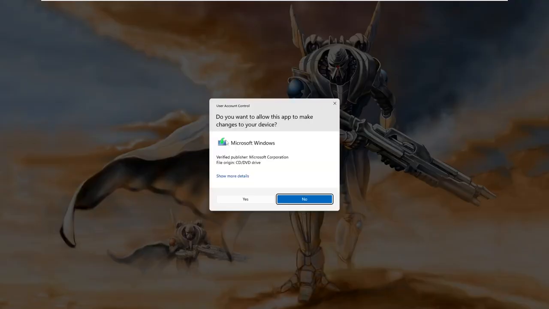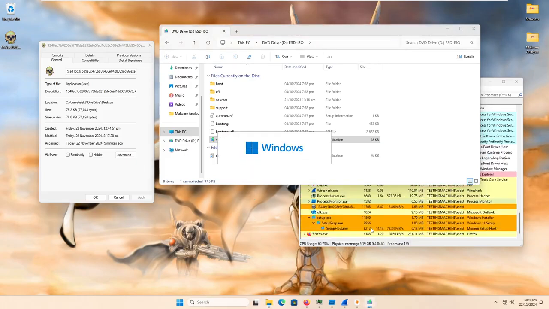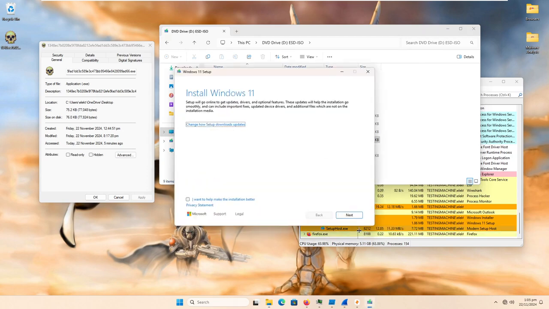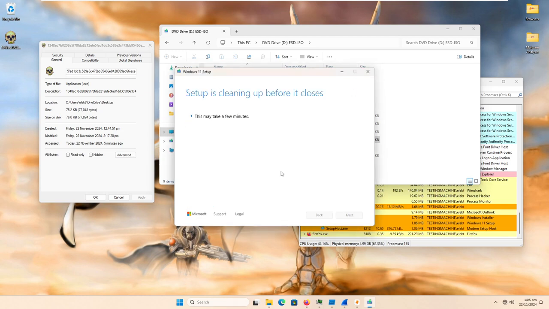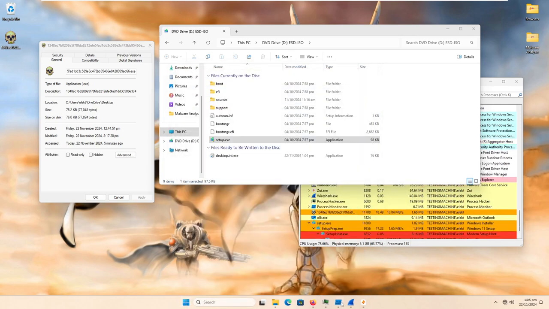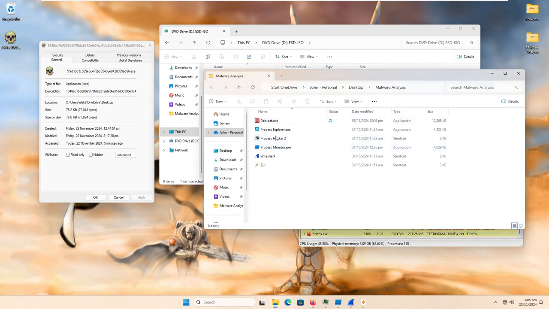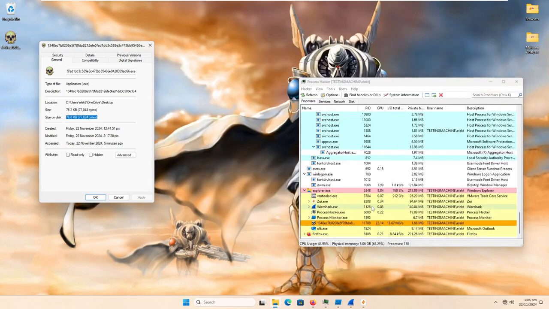If we try to open setup.exe, is it going to work for us? It opened. Oh, looks like we still got setup.exe, which is good, because we're definitely going to need it after this is done, maybe. So we'll go ahead and let this close, and let's take a look at our malware analysis folder. Okay, so it's good that we still have all of these intact. Let's go ahead and restart the computer.